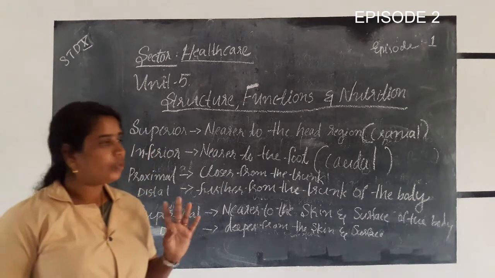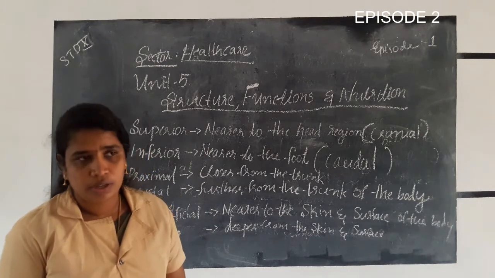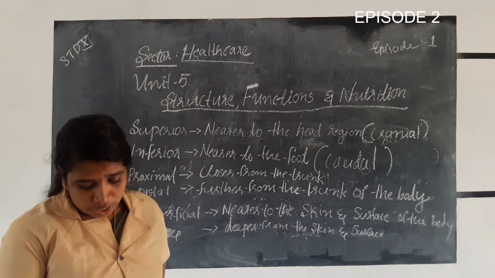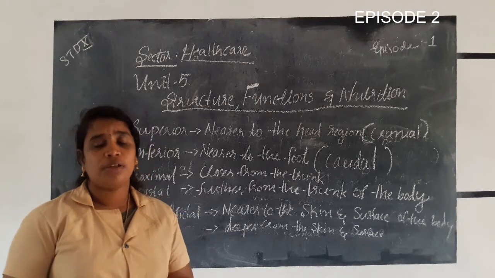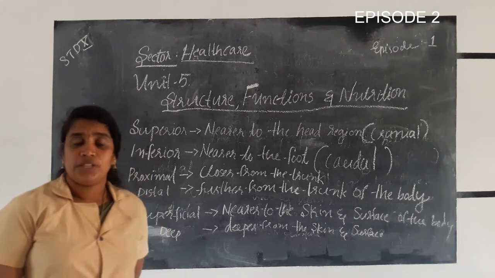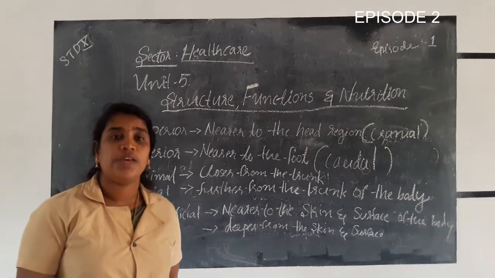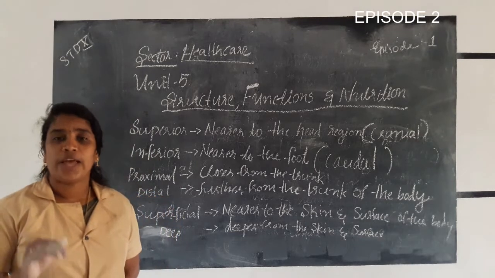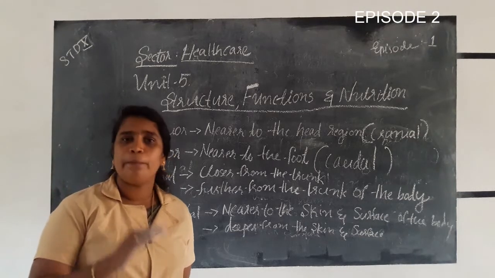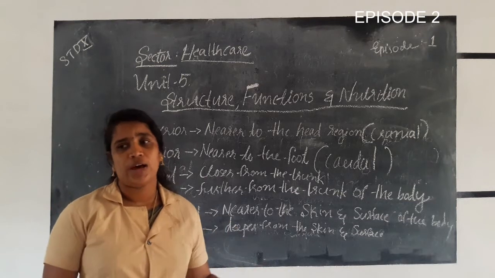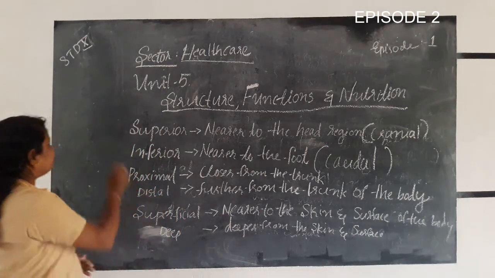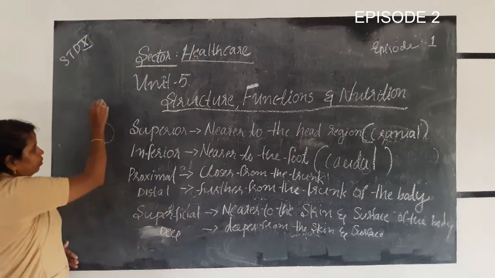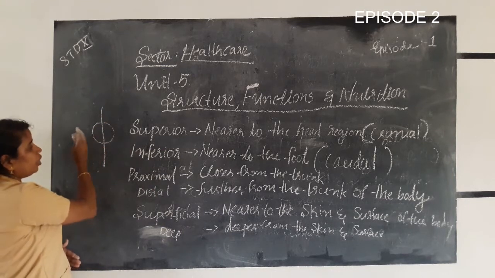Okay, what are the key terminologies used in anatomy? The first one is the median line. What is the median line? The central line that passes through the body and divides the entire body into two equal halves.